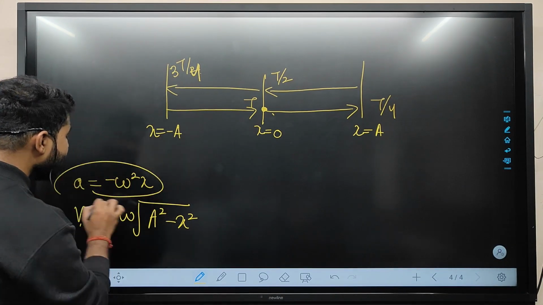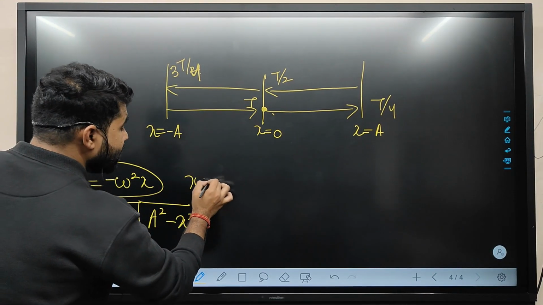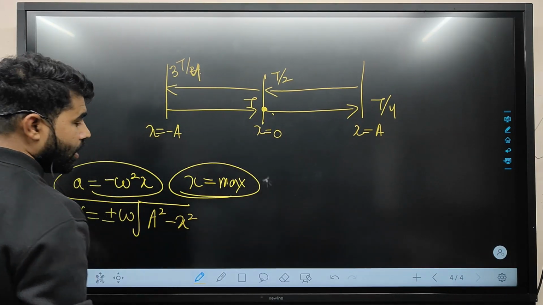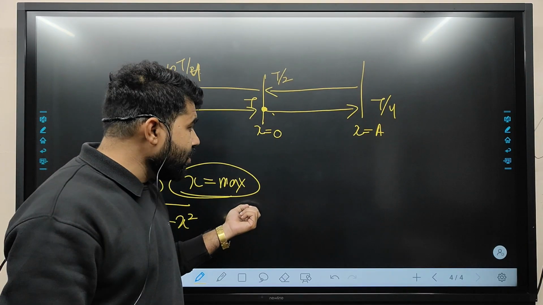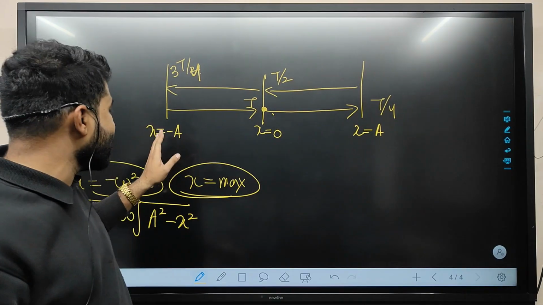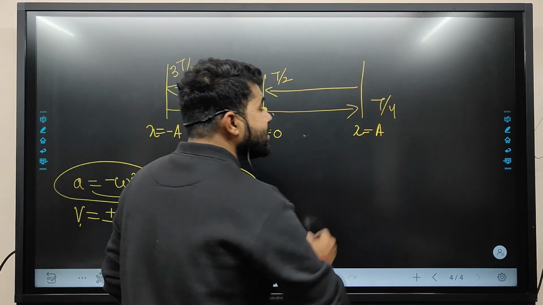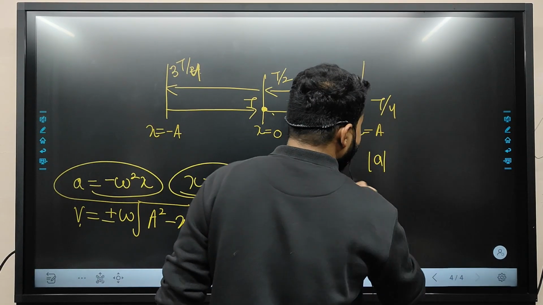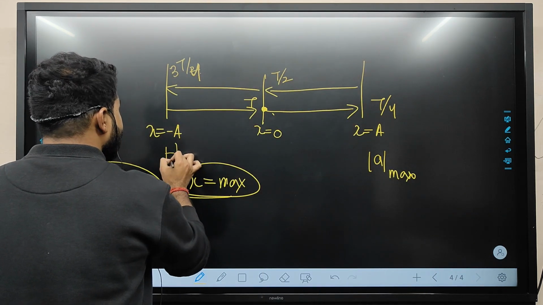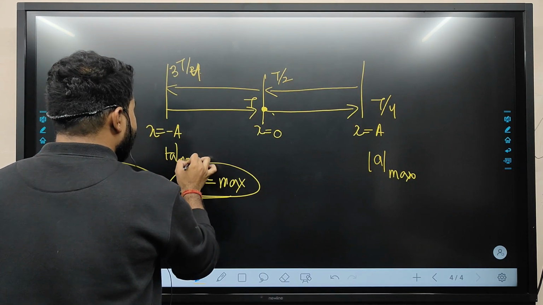Our acceleration must be maximum when x is maximum, and x will be maximum when x is either equal to a or equal to minus a. So we will say that the numerical value of acceleration is maximum here and here.